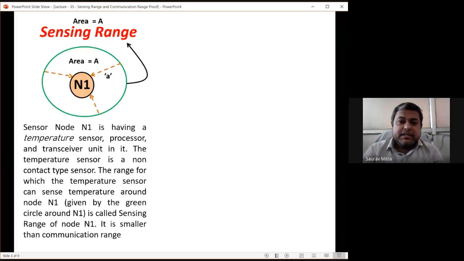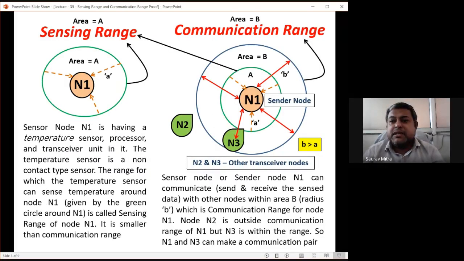So this is a slide we have been seeing almost in the last three lectures. So the first figure shows a sensing range. So sensing area is given by capital A, and sensing radius is given by small a. And here communication area is given by capital B, and communication radius is given by small b for node N1. And we generally find that area for communication is bigger than the area of sensing.